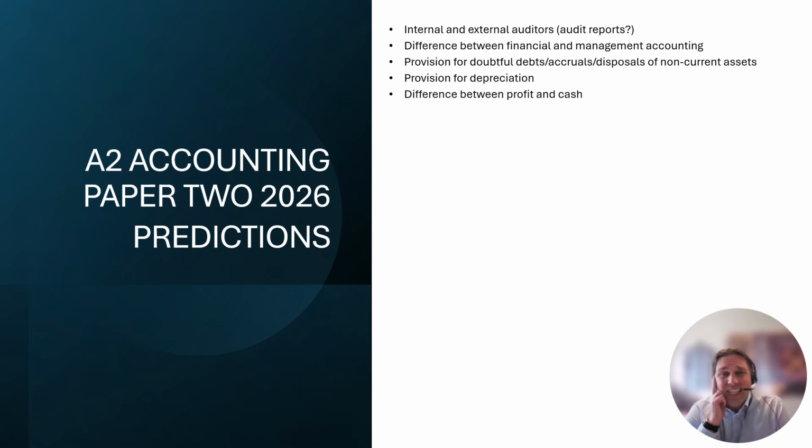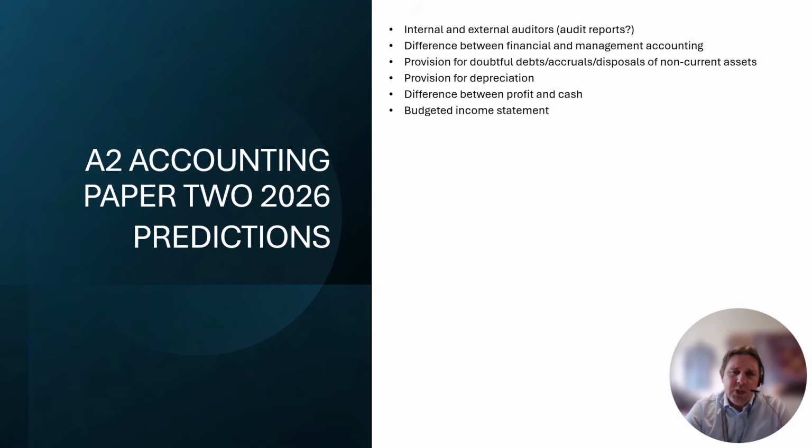Difference between profit and cash, again, could be on paper 1 and paper 2. It's in a spec area that's in both, but predominantly has come up on paper 2. Something to keep an eye out for. Can you deal with a range of transactions and how they differ in how they affect profit and cash flow? So for instance, if you paid a supplier, the payment to the supplier doesn't affect profit, but if you received a discount, it does. So you just have to be able to differentiate between the two.